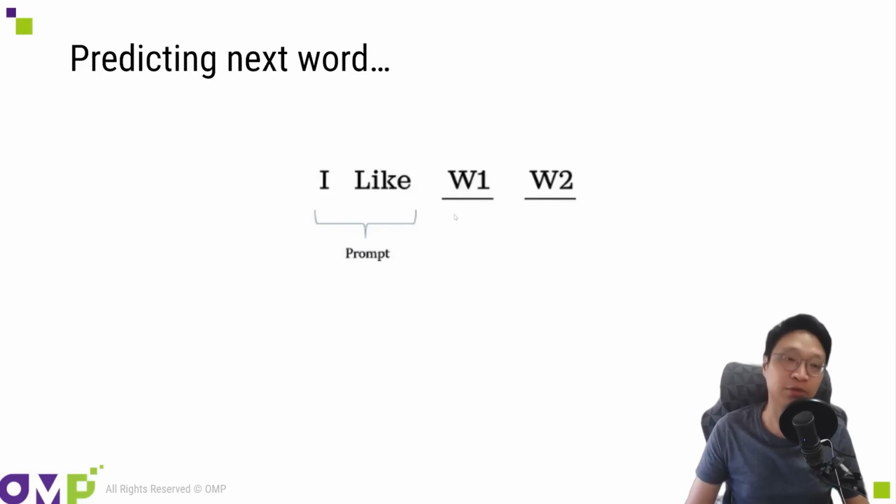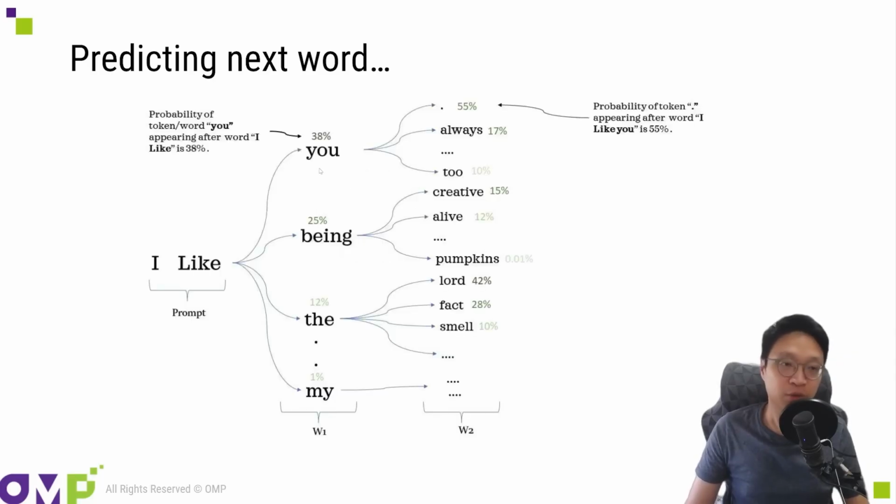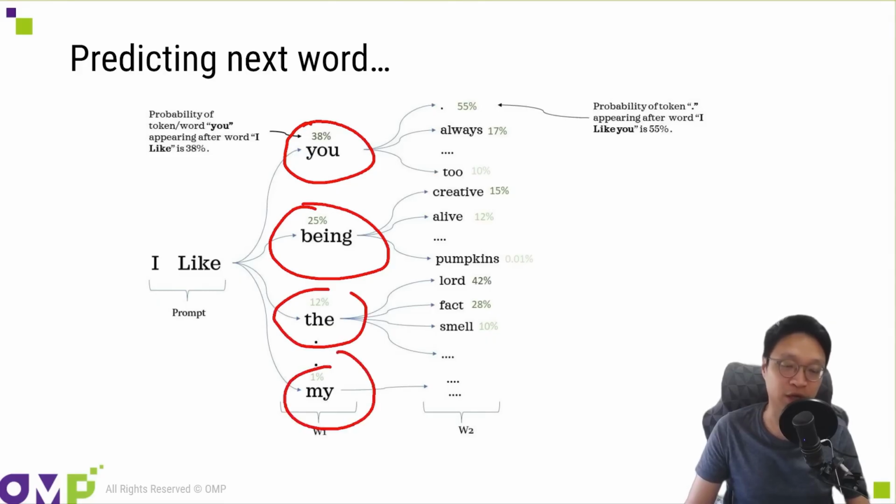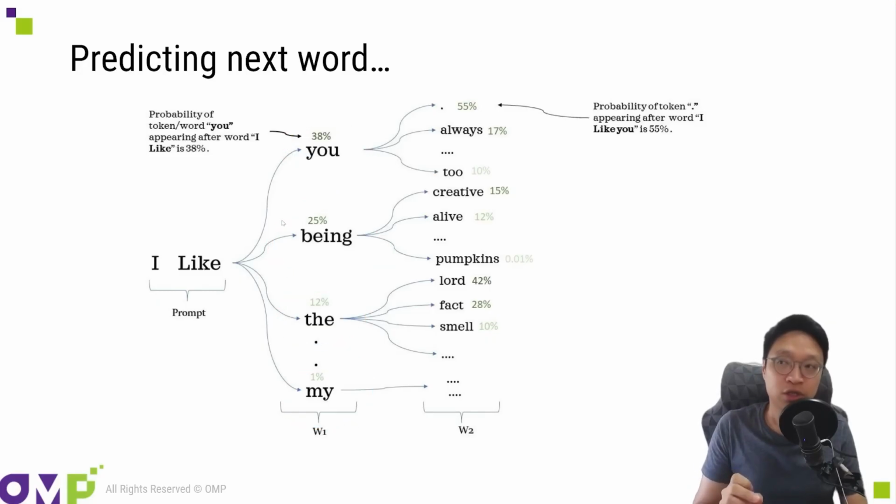For example, if you type "I like," it will assign probabilities, like there's a 38% chance the next word is "you," 25% for "being," 12% for "the," or maybe "a." Or maybe the word "sell" appears. When you usually see ChatGPT responding to you, the words come out one by one, right? Actually, that's not a deliberately designed effect. It's really outputting word by word. And after each word is output, it predicts again what the most likely next word will be.